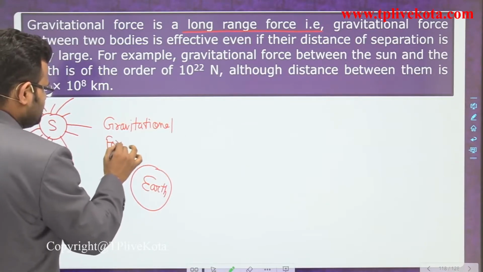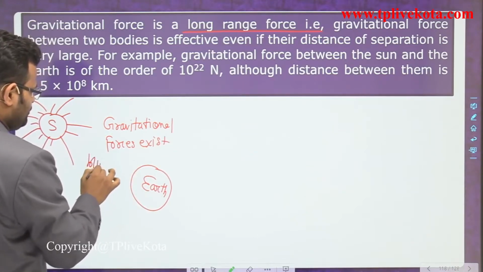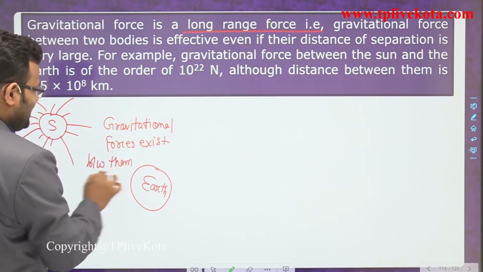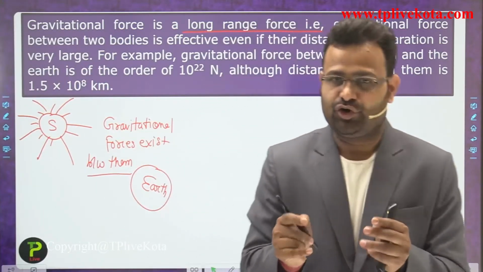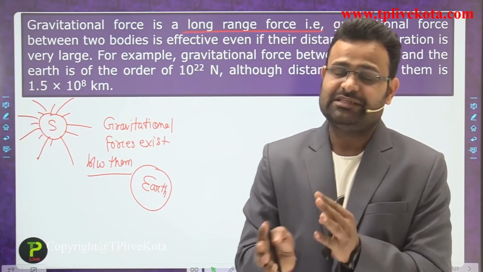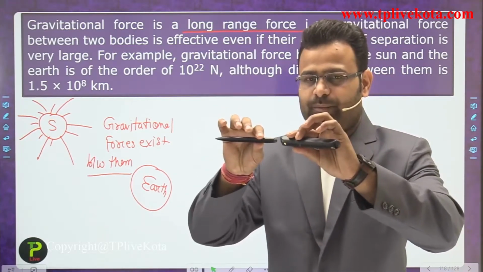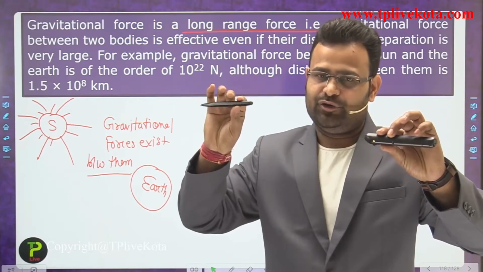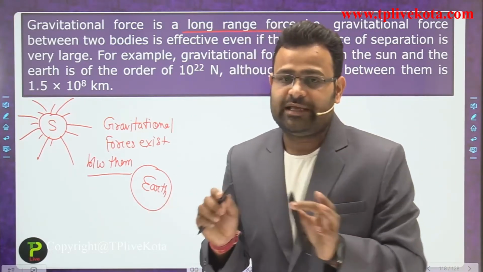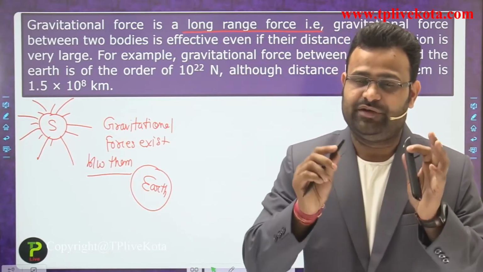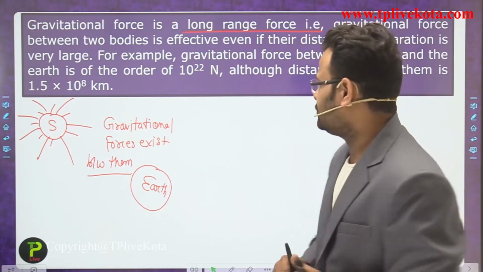Gravitational force exists between them, which means you can say that the gravitational force is a long range force, not applied only for a short range, just like a magnetic field. If there is a magnet and an iron needle, and you make some long distance, the magnet cannot attract that iron needle. But the gravitational force doesn't have any short range, it has very long range, so it can be applied at a very long distance also.